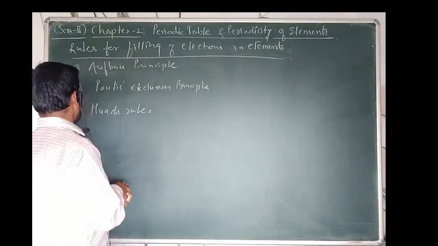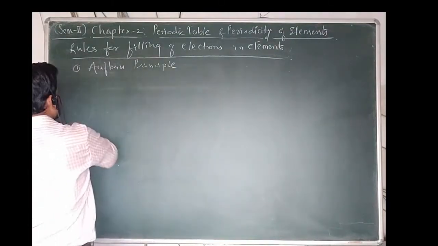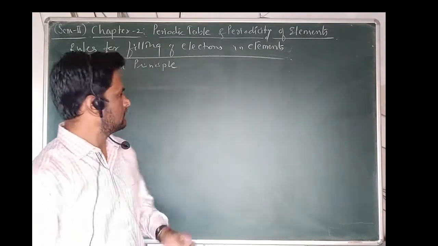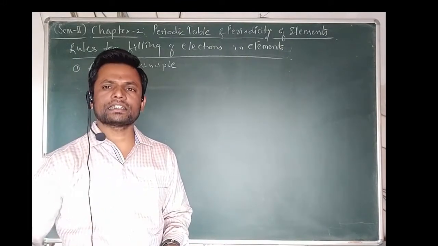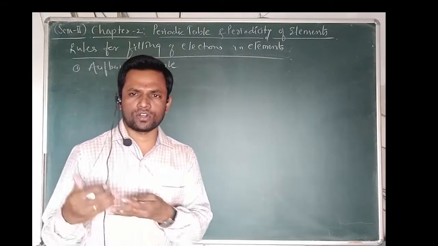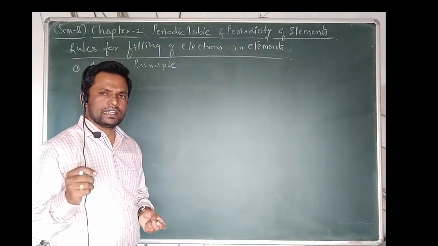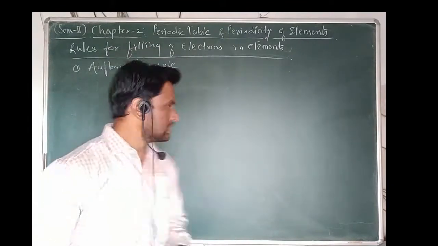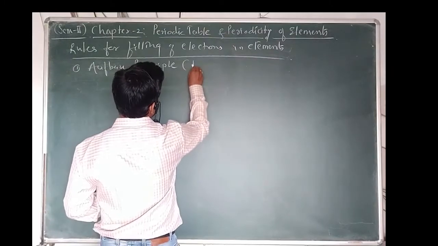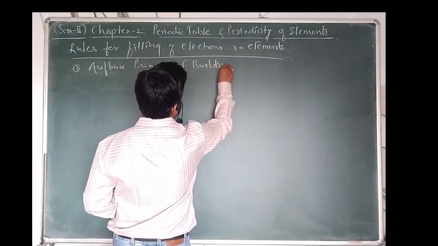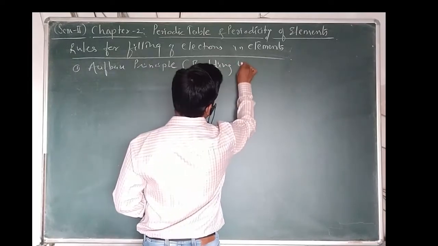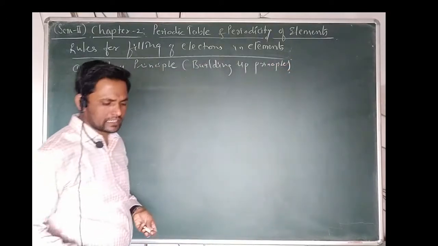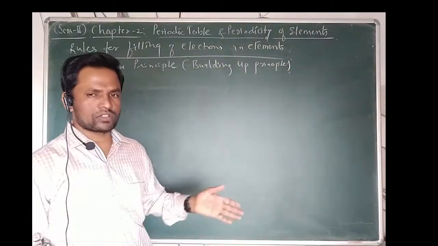Now, let me start with the Aufbau principle. What does it state? Very simple. In an element, electrons are filled in order of increasing energy level of the orbitals. Or we can say the electrons in an element are first filled in the lowest energy level. The Aufbau principle is also known as the building up principle. That is nothing but, with increasing energy level of the orbitals, the electrons are filled up.